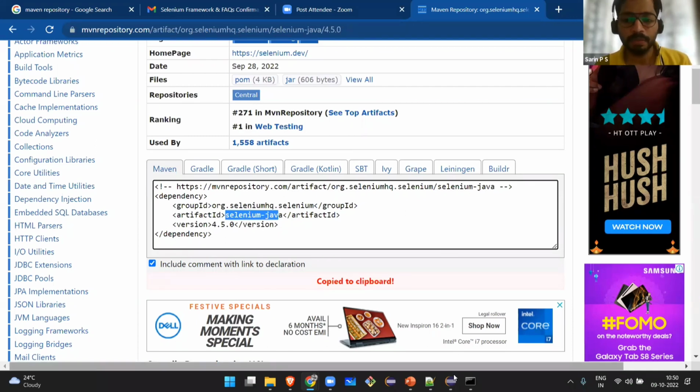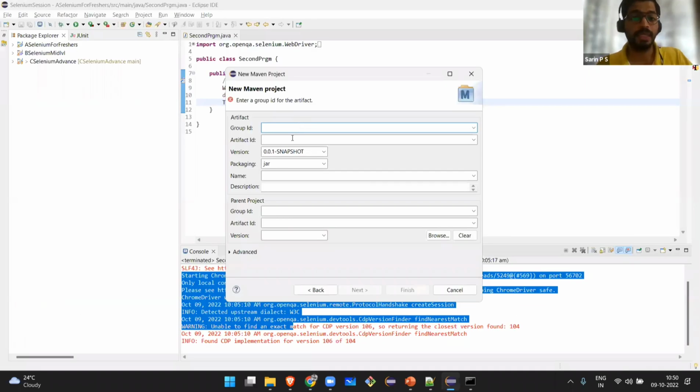If I'm creating a new Maven project here, I can name the group ID anything. Whatever you give in the artifact ID will be reflected here. So for group ID, I will give automation. And for the artifact ID, Selenium for freshers.